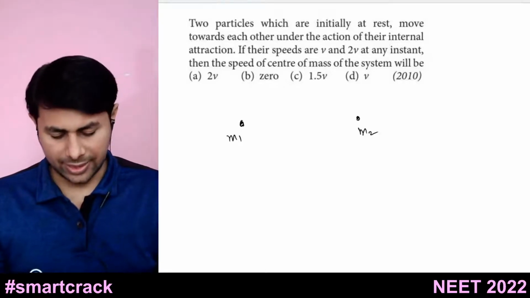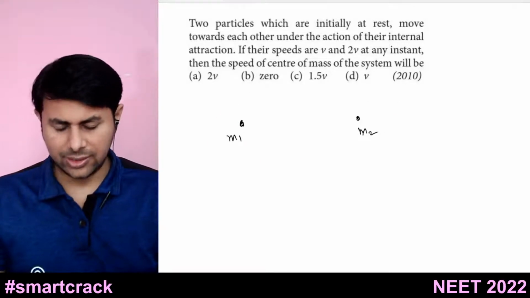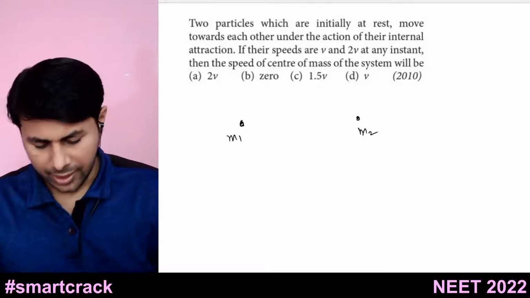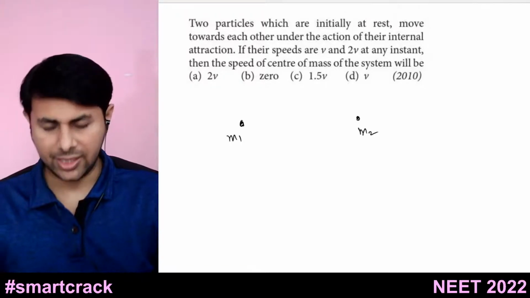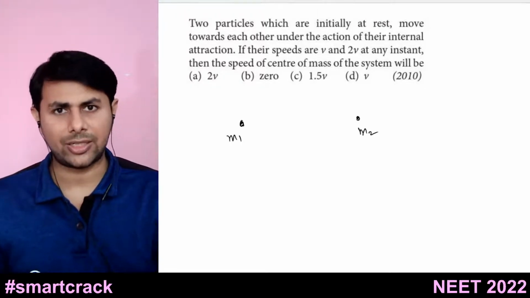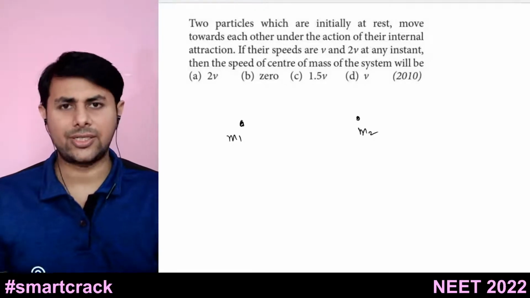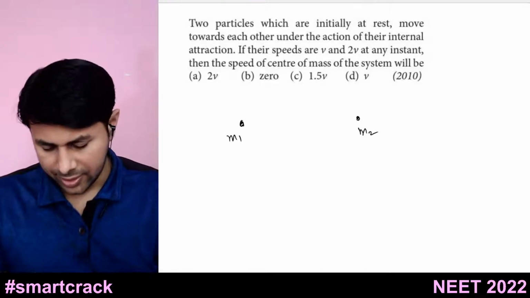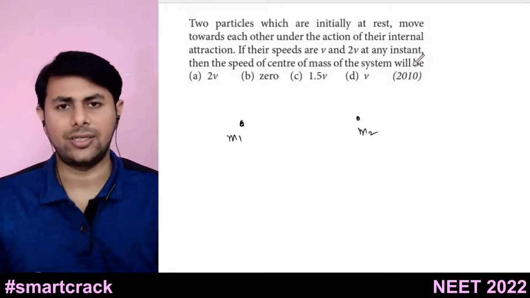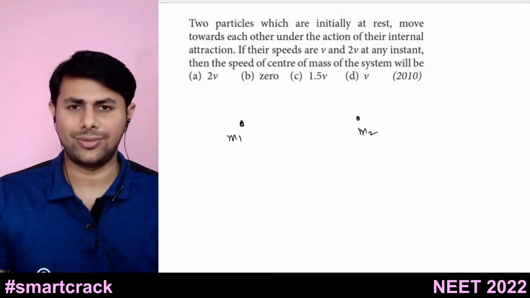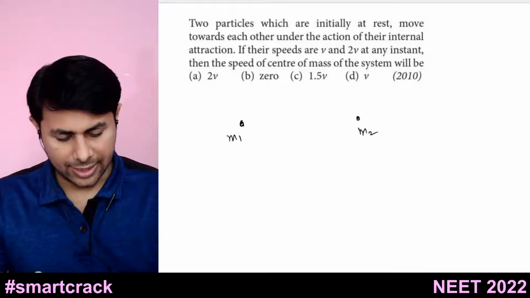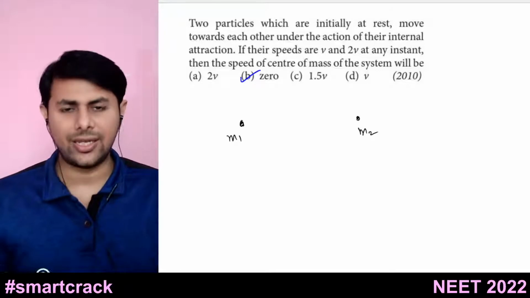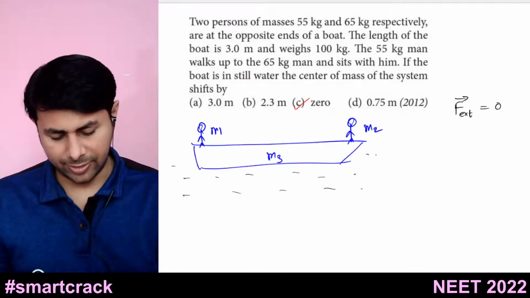There is no external force acting on this system. If initially the center of mass of this system was at rest, it will remain at rest, and because the two masses were at rest initially, their center of mass was at rest. Since there is no external force, the center of mass will remain at rest. So the speed of the center of mass is 0. Just the context is different, but the problem is exactly similar to the last problem.